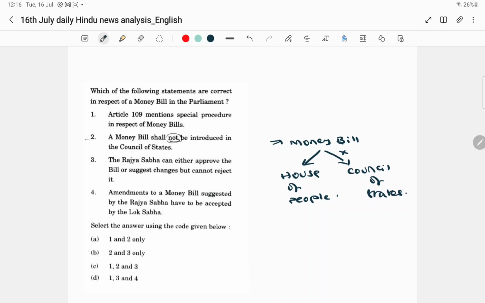You are clear with that point, right? That is what they are saying. Absolutely correct statement, because it will not be introduced in the Council of States.